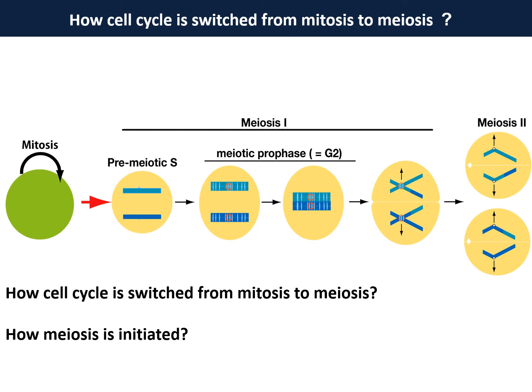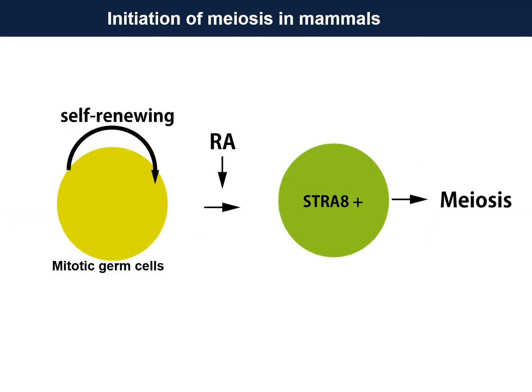How can cell cycles switch from mitosis to meiosis? This is a very fundamental question in biology, but we still don't know much about the mechanisms of how meiosis is initiated. Before meiosis, germ cells are growing under mitotic cell cycles. Then germ cells spontaneously undergo meiosis in response to stimulation by retinoic acid.